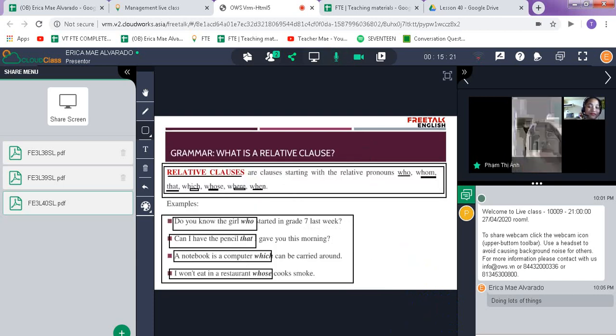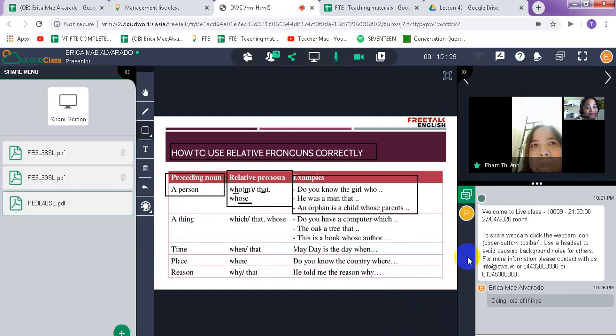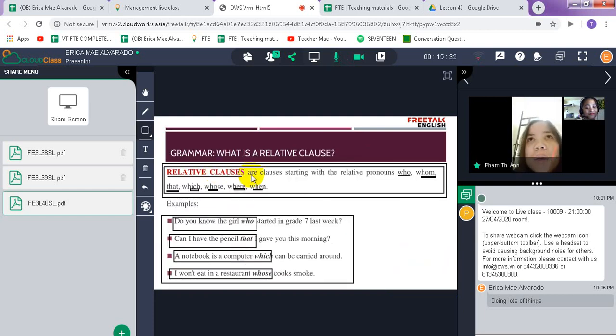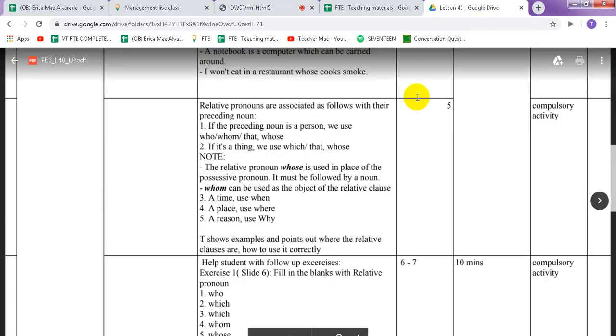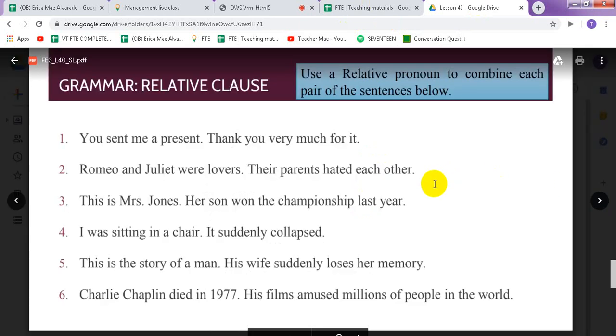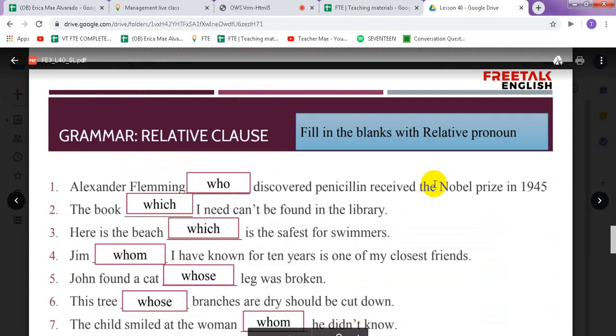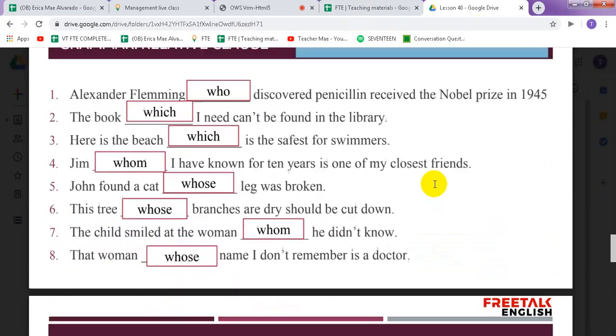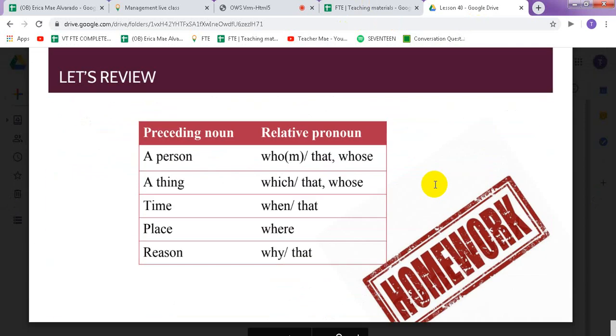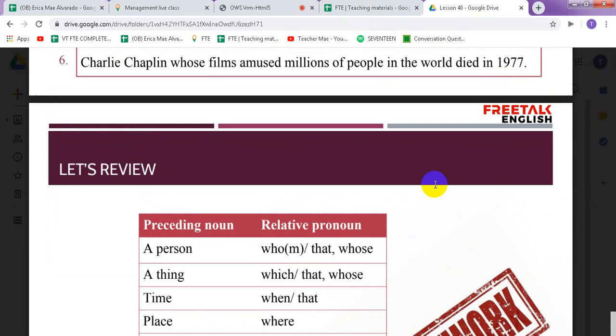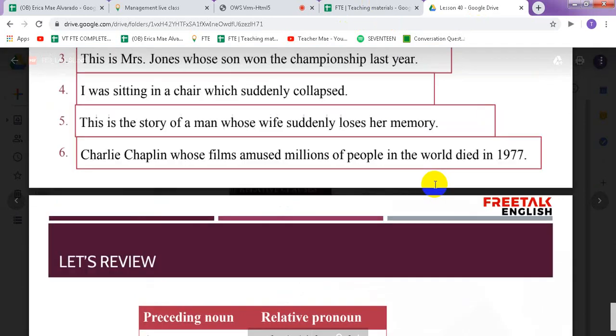Yes, I want to ask you a question. I usually get confused and don't know when we use whose. What does it mean? I don't know, it is not clear.